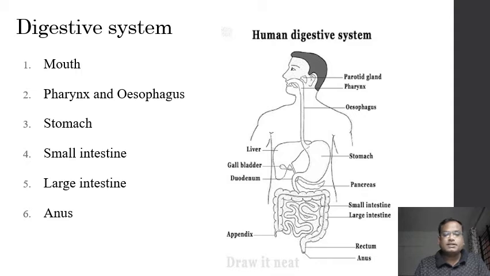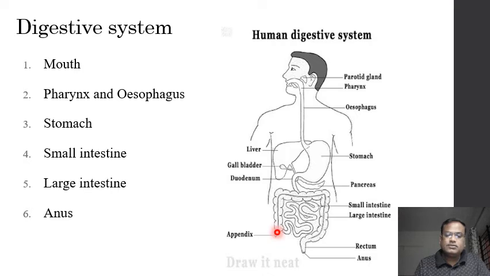The next part is the small intestine. Now, the small intestine is a narrow, highly coiled muscular tube. It is a very long part of the alimentary canal. In different animals, the length varies, but remember, the small intestine is present in a highly coiled form in the abdominal cavity, and it is very, very long. The small intestine is the most important part of the alimentary canal because this is the part where the digestion starts and digestion is completed. So the complete digestion and absorption of the food occurs in the small intestine.